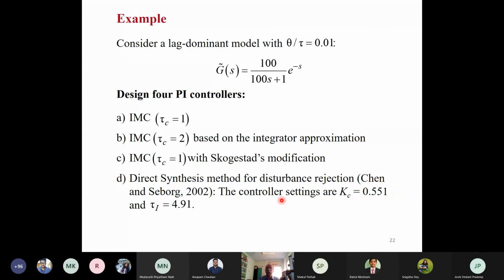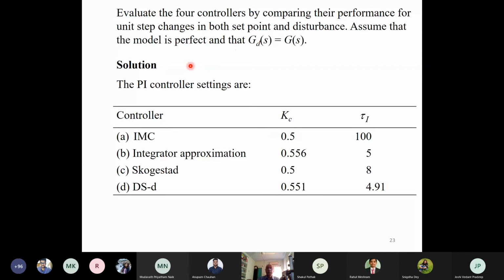If you use this method, the controller settings will become Kc equal to 0.551 and tau I equal to 4.91. So if I do that, then we get these settings for each method: IMC will be 0.500, the integrator approximation 0.5565, the Skogestad relationship will give 0.58, and the direct synthesis method based on disturbance rejection will give you 0.551, 4.91.